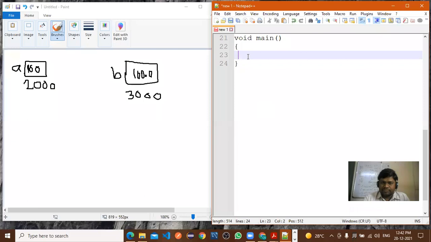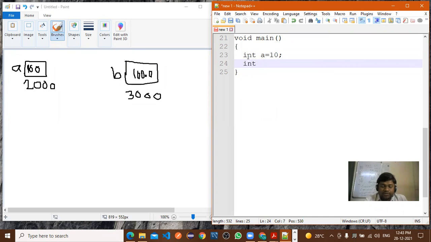Suppose int a is equal to 10. I have considered one simple variable that I have declared here. After that, I have declared int star p. One simple pointer we will consider. Now, how to assign the values to this pointer?